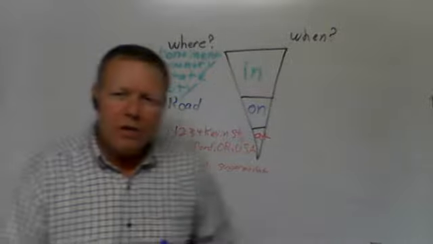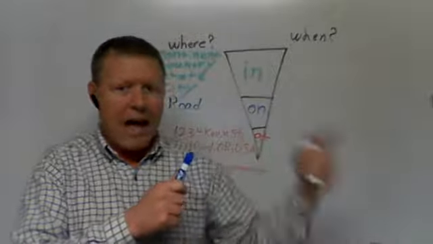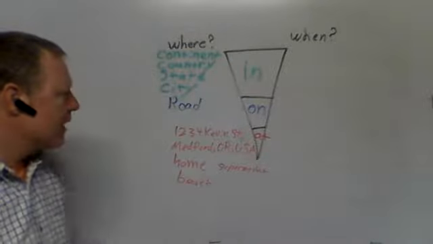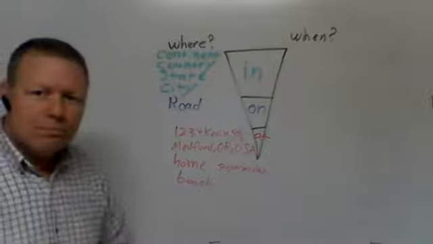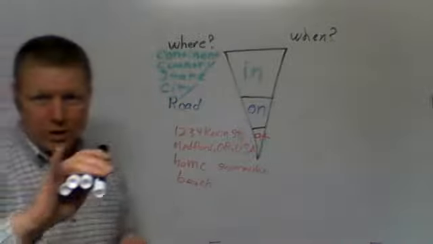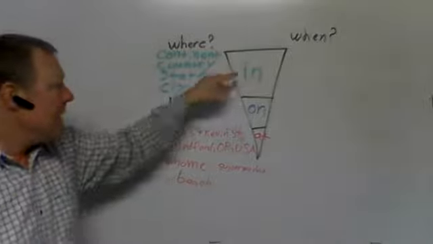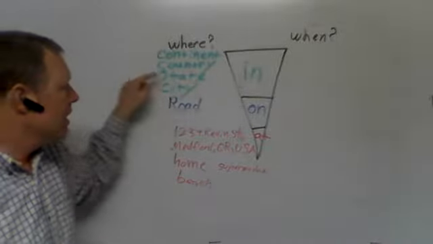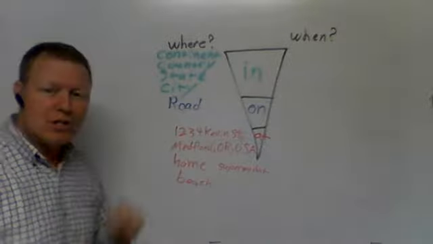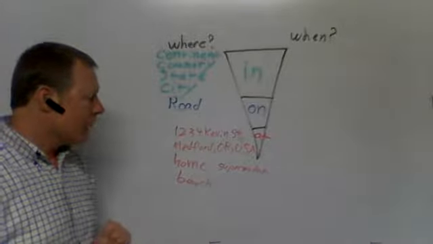Right? So when you get confused, you say, oh, I live on Kevin Street. Oh, where on Kevin Street? Oh, I live at 1234 Kevin Street. That's when you become at right there. Okay? So, let's do it with me. Here we go. I live in, you can say where you live. I live in North America, in the United States, in Oregon, in Medford. I live on Kevin Street. I live at 1234 Kevin Street, Medford, Oregon, United States.